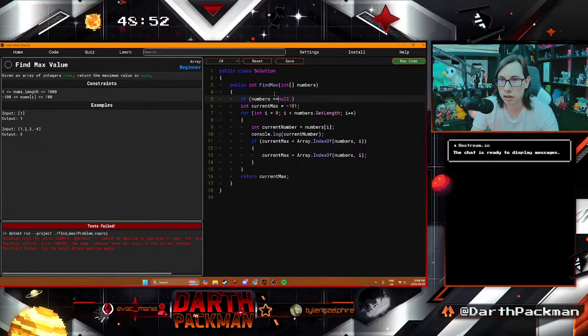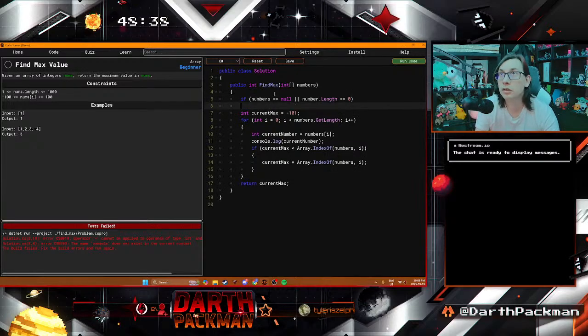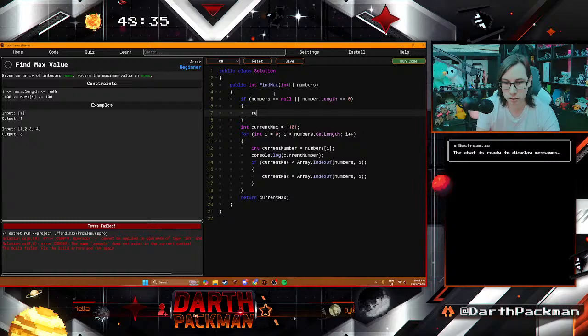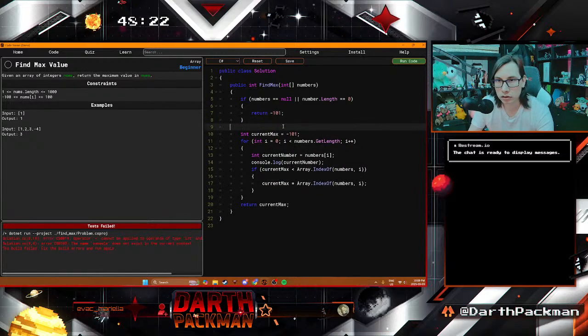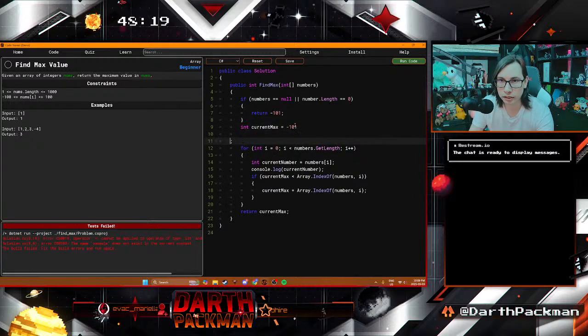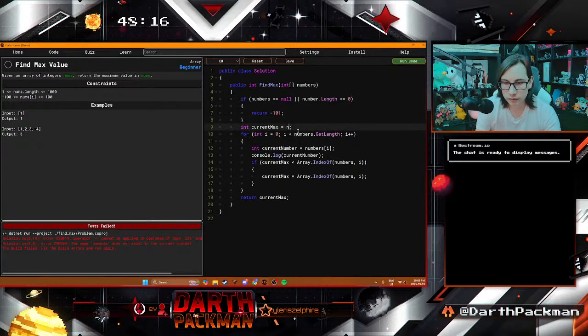No. So, or numbers dot length equals 0. That's some equal functionality here, and then we'll just return -101. We'll just know that that's our error message. It's fine. I don't know why I was having an issue, but that's okay. So it should do this. This should have worked.